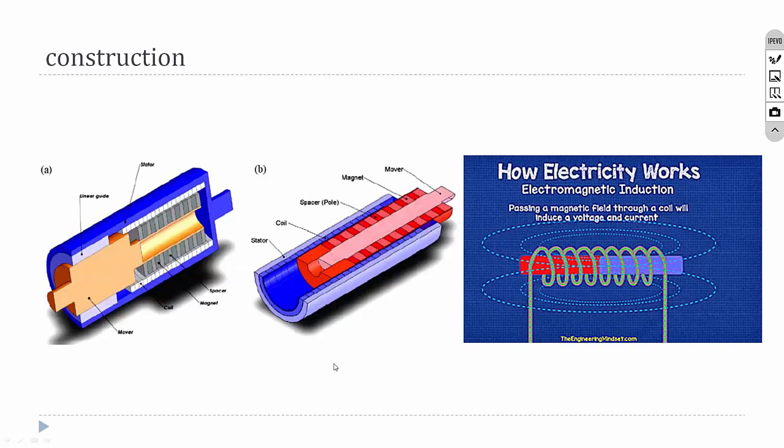So this is the working principle. When a magnetic field is passed through a coil, it will produce a voltage and current. When the magnetic field starts moving, a current will be produced. This is how it generates electricity, and this material is used in regeneration of electricity by using smart materials.